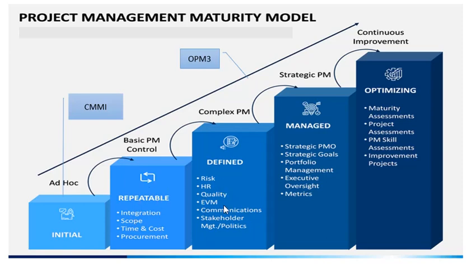Both of these levels have defined procedures and standards.